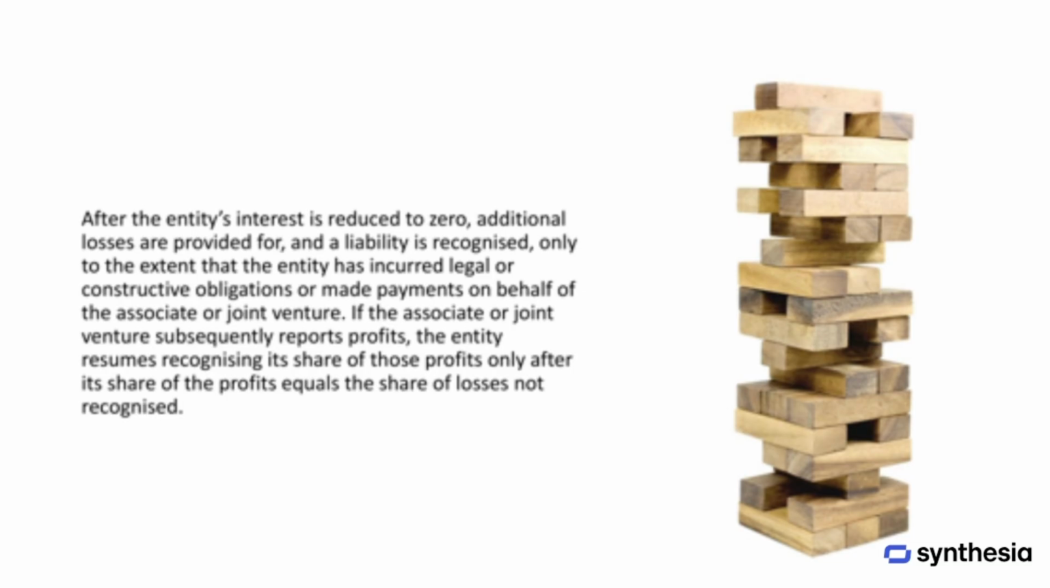Once the entity's interest in the associate or joint venture is reduced to zero, it only recognizes additional losses and records a liability if it has a legal or constructive obligation or if it has made payments on behalf of the associate or joint venture. If the associate or joint venture later reports profits, the entity begins recognizing its share of those profits again, but only after those profits fully covered the losses it previously didn't recognize.